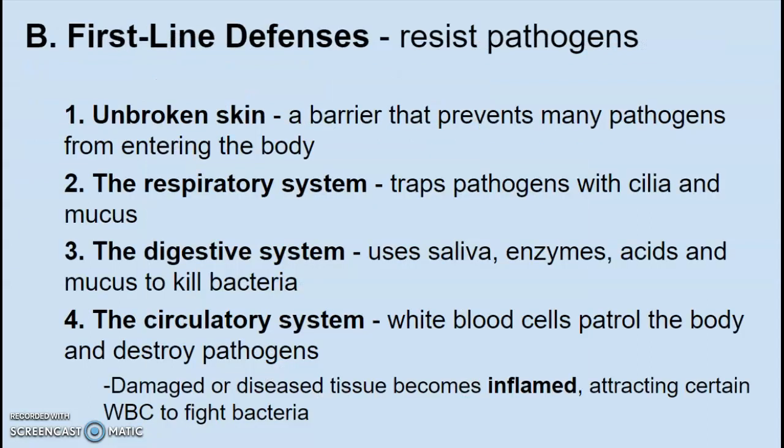So then moving ahead to slide number 7, again, just some more information. Your first line defenses resist pathogens. So you have several here. Unbroken skin is a barrier that prevents many pathogens from entering the body. Your respiratory system traps pathogens with cilia and mucus. The digestive system uses saliva, enzymes, acids, and mucus to kill bacteria. And the circulatory system has your white blood cells that patrol your body and destroy pathogens. So damaged or diseased tissue becomes inflamed, attracting certain white blood cells to fight bacteria.